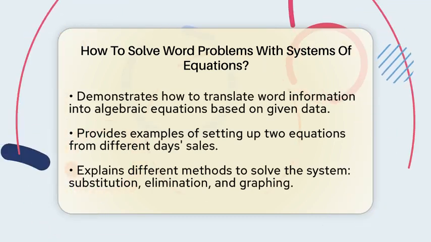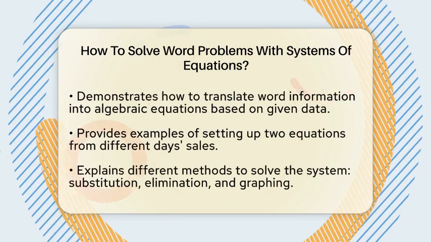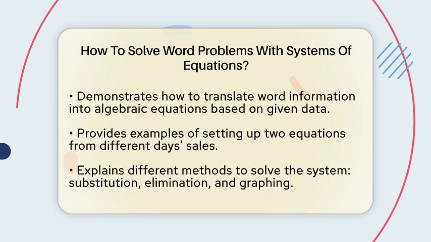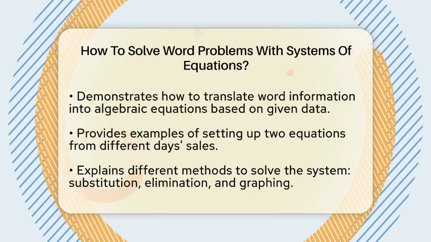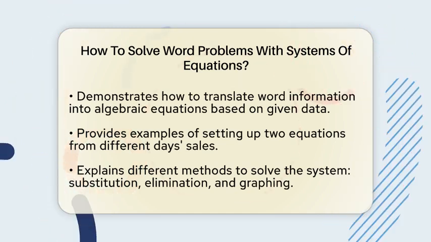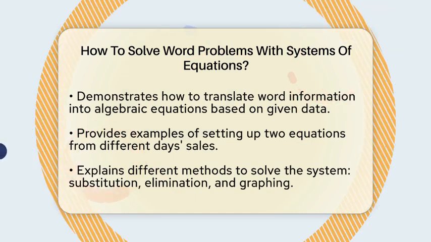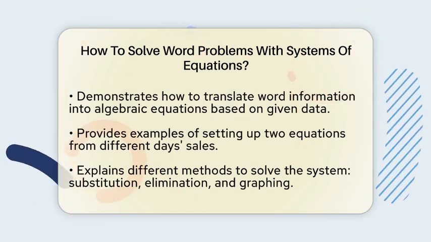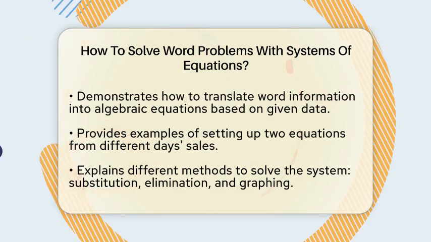Now, translate the words into math. If 9 adult tickets and 12 child tickets brought in $183, you write an equation like 9x plus 12y equals 183. If on another day 12 adult tickets and 4 child tickets brought in $160, you write 12x plus 4y equals 160. These are your two equations.